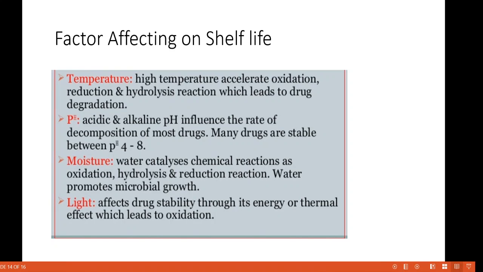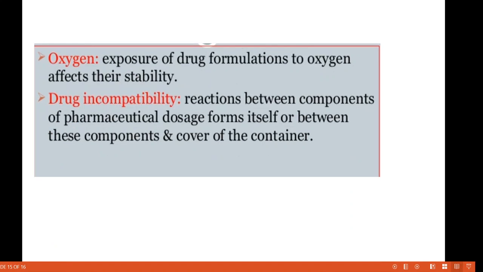Light affects stability through its energy or thermal effect, which again leads to oxidation. Then oxygen: exposure of drug formulation to oxygen affects its stability. Okay. Drug incompatibility: reaction between the components of the pharmaceutical dosage form itself or between those components and the cover of the container. Okay, so all these are the factors affecting the shelf life.